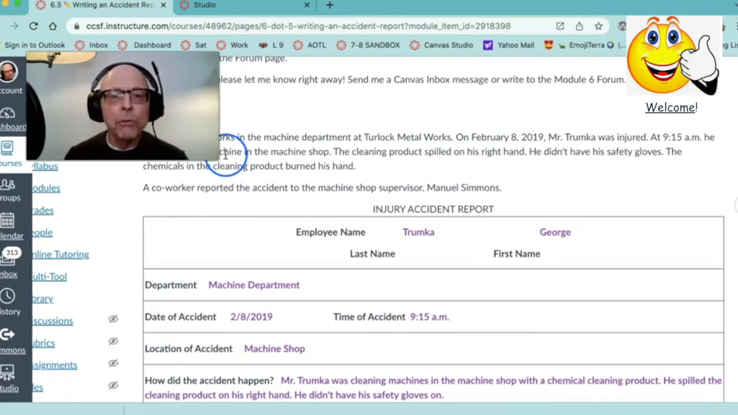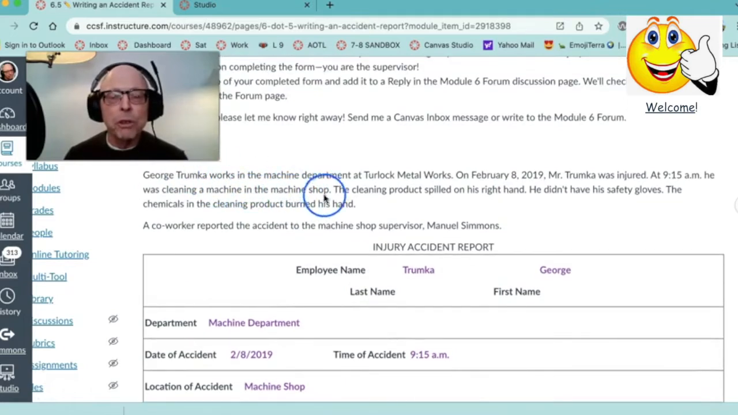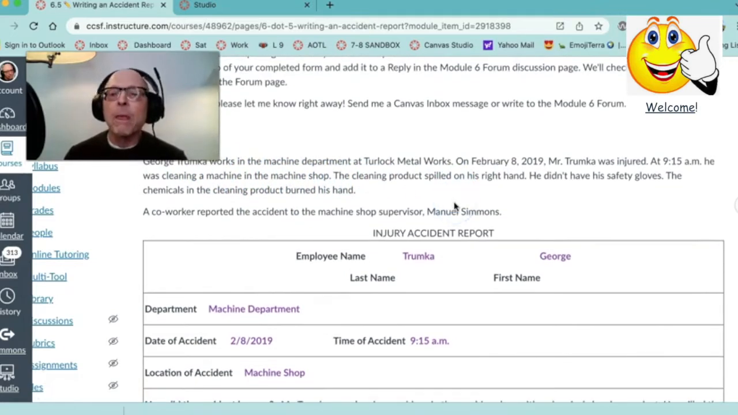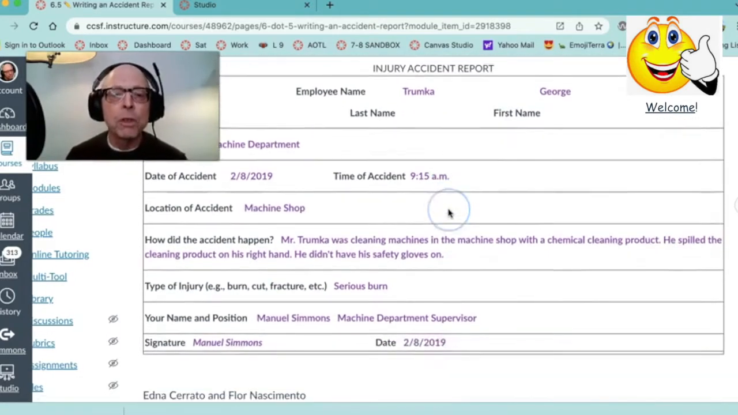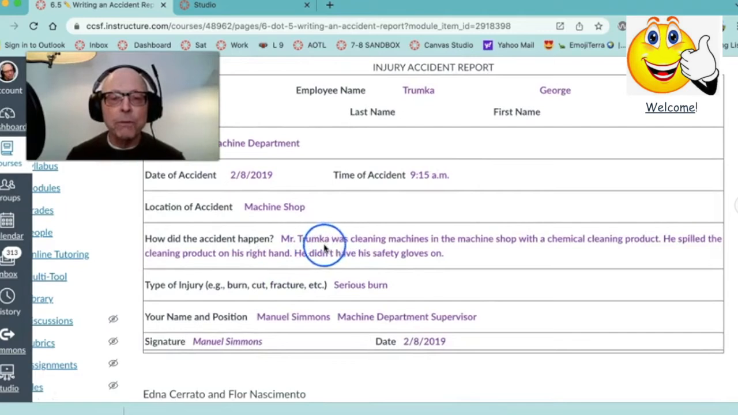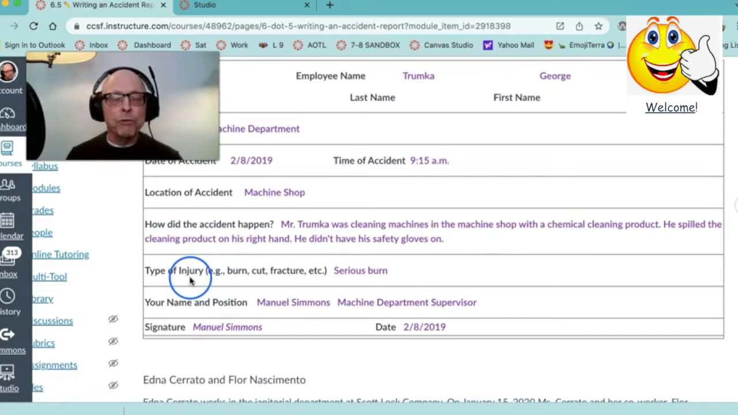and it says Mr. Trumpka was cleaning a machine in the machine shop. The cleaning product spilled on his right hand. He didn't have his safety gloves. So that's how he burned his hand. So you can write that information. Use the past tense. Now what type of injury was it?